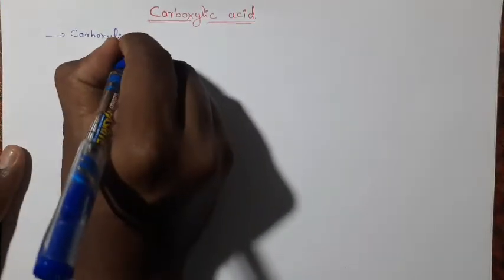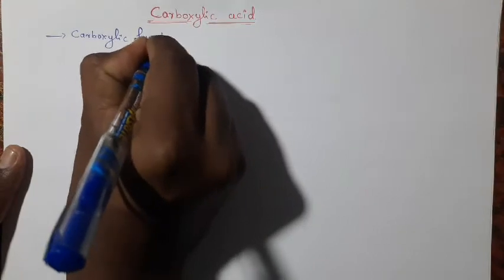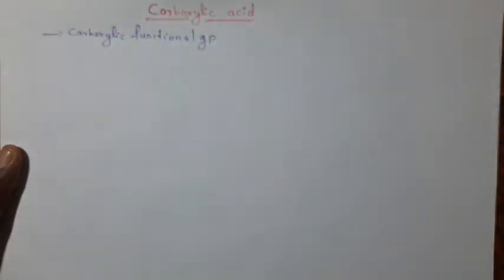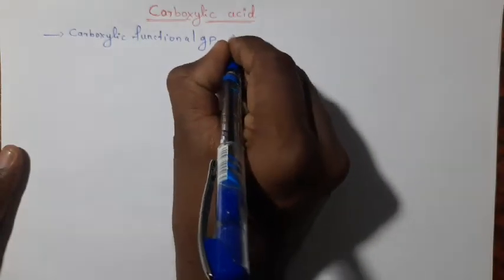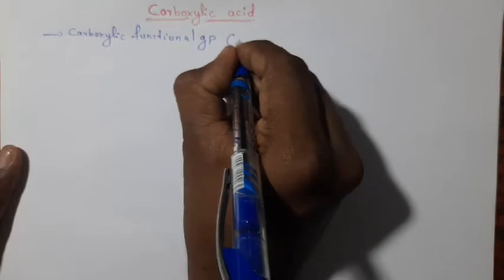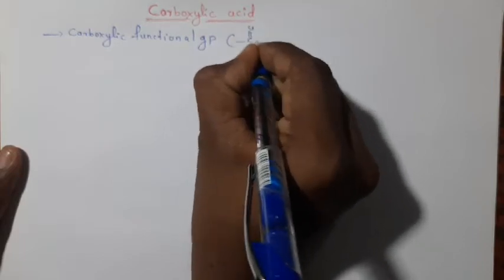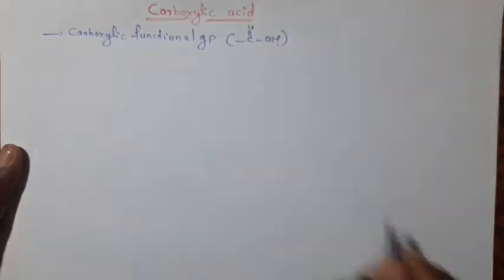Such compounds are called carboxylic acids. Carboxylic functional group means they should contain the C double bond O OH functional group.